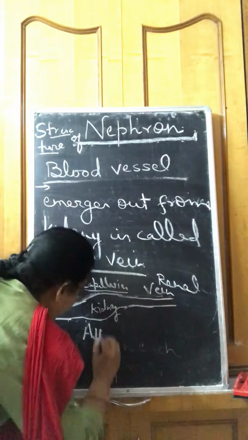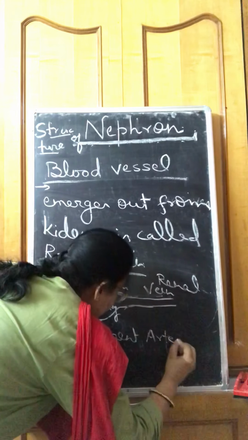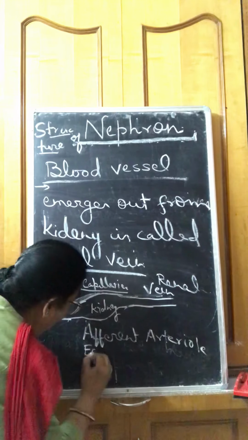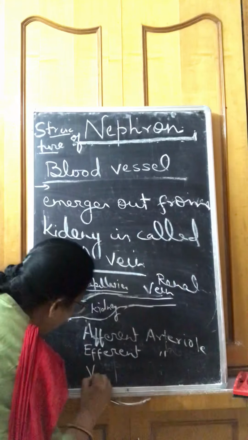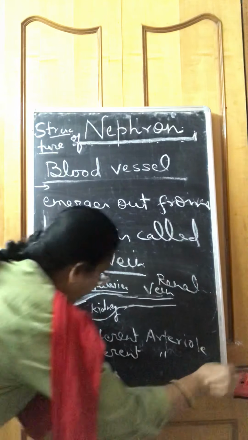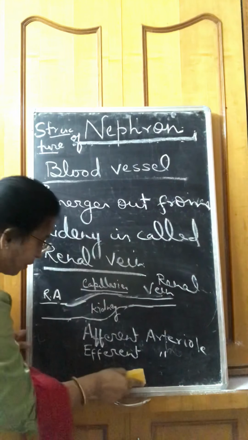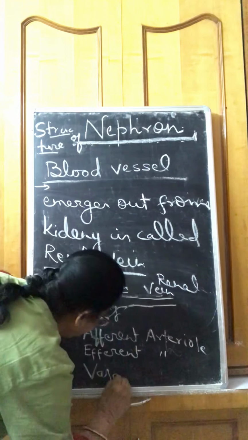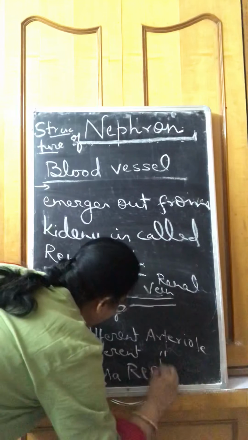Afferent arteriole, efferent arteriole, and vasa recta.